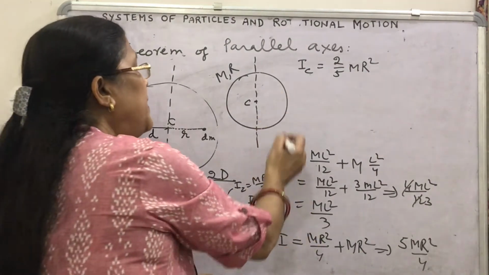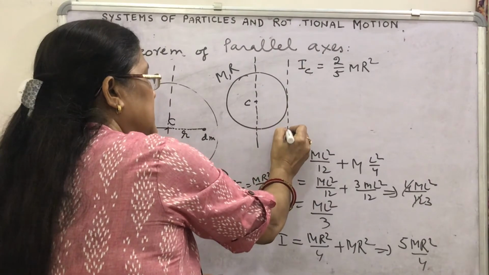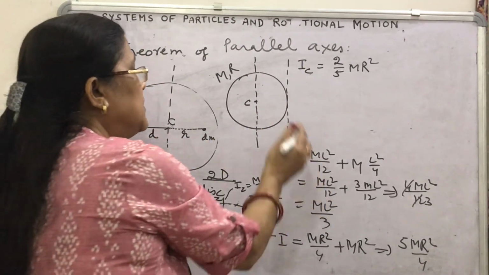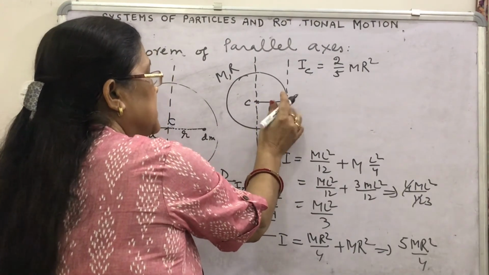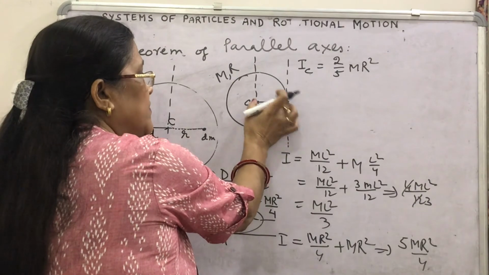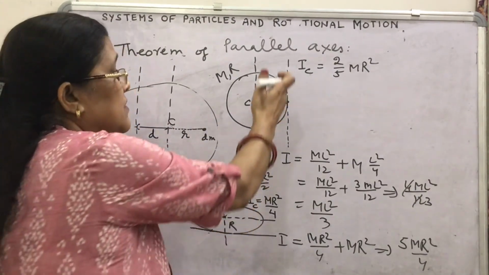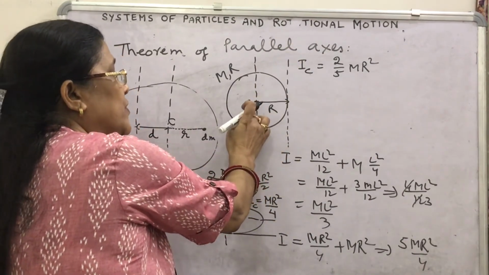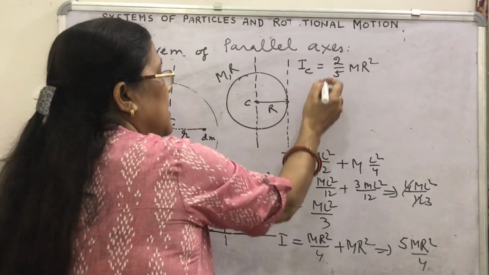Find the moment of inertia about any axis which is tangential to the sphere. Tangential to the sphere means this axis is situated at a distance r, that is the radius of the sphere, from the previous one. Apply the parallel axis theorem.